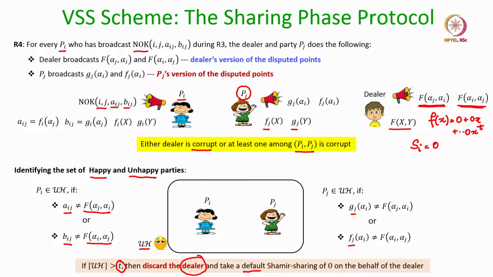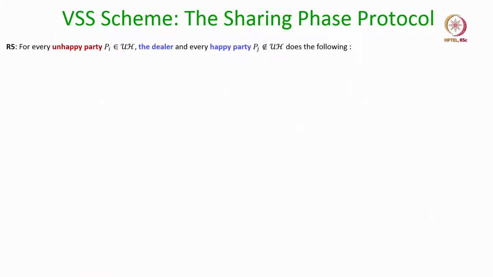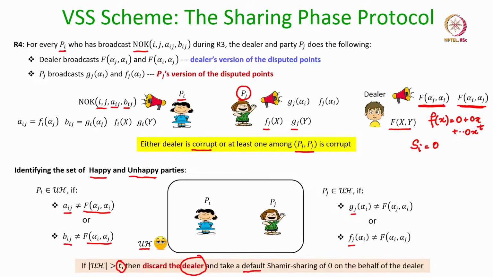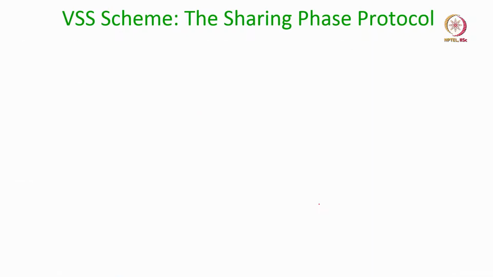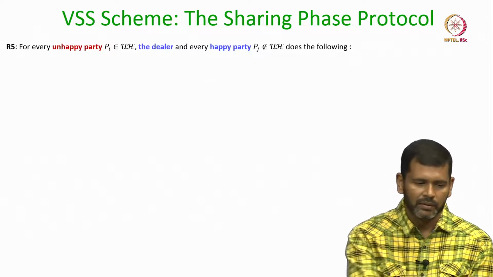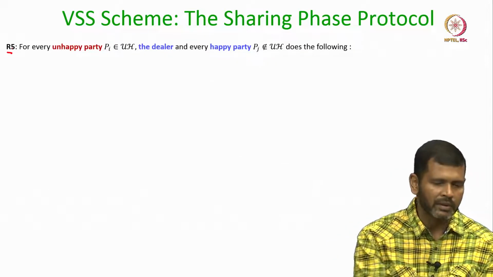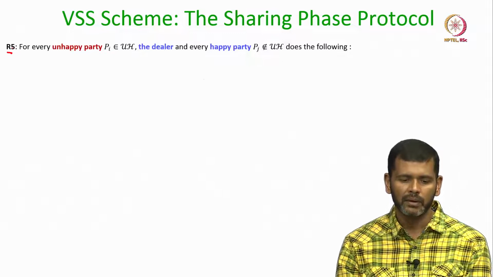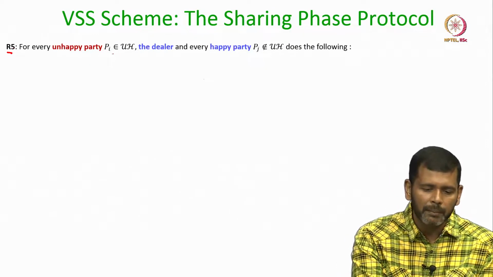Okay. Now, if the dealer is not discarded during round 4, what does that mean? It means that there are at most T unhappy parties. Okay. So, the protocol is not yet over, because it could be possible that the dealer is corrupt and there are some honest parties who are still present in the unhappy set. We have to ensure that they also get their respective row and column polynomials. So, for that we have the 5th round in the protocol, round 5, where for every unhappy party Pi,